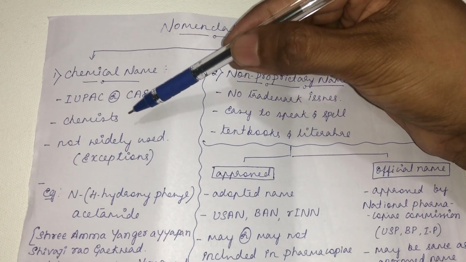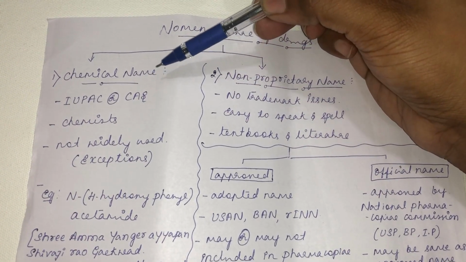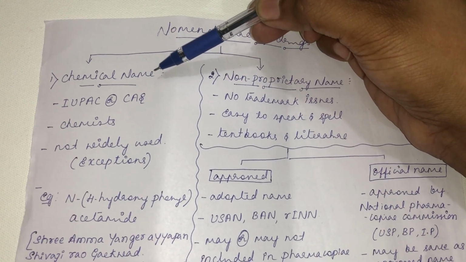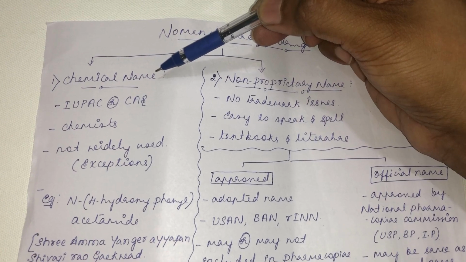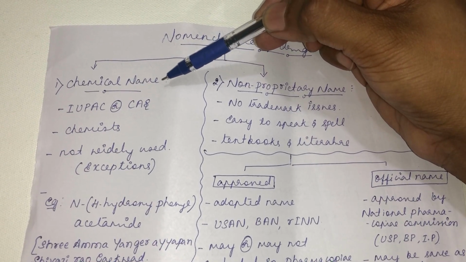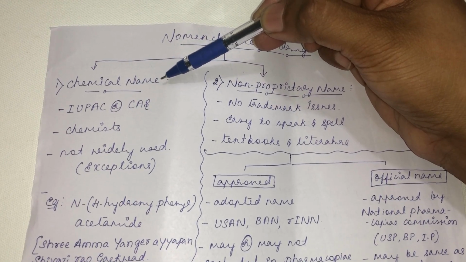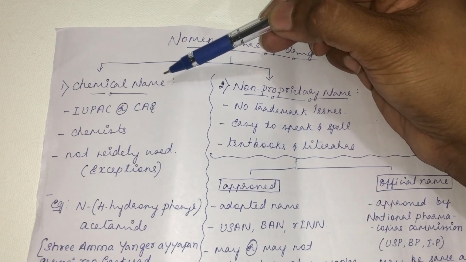So for a chemist or for a scientist, this chemical name is of utmost importance because they will come to know the structure of the compound, the alignment of the various atoms in the compound, so that any alteration to a particular atom or any structural modification might lead to an alteration in the activity of a drug.